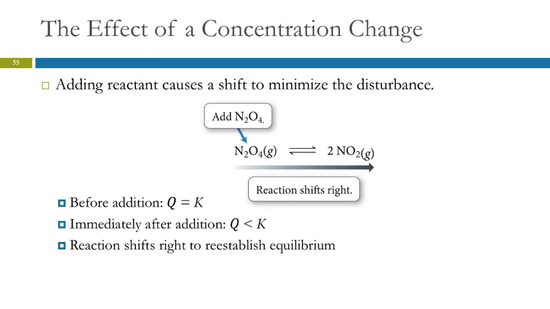If we add reactant, the equilibrium shifts to the right. I'm putting more in here that increases the rate of the forward reaction. It is causing Q to be smaller because now Q equals, again, the NO2 squared over the N2O4. Immediately after adding N2O4, the denominator is larger. That makes Q smaller. When Q is less than K, the reaction goes in the forward direction until Q becomes K. Okay?